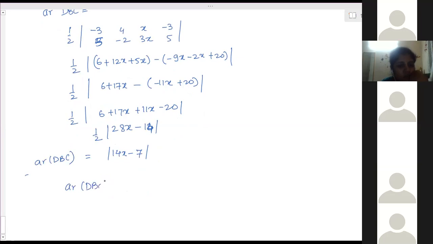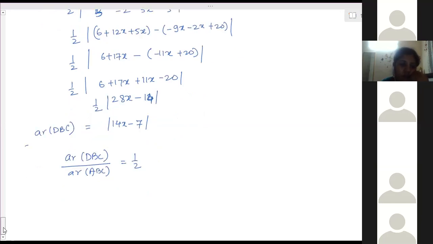So area of DBC by area of ABC is equal to 1 by 2. DBC is absolute 14x minus 7, by 49 by 2 is equal to 1 by 2.